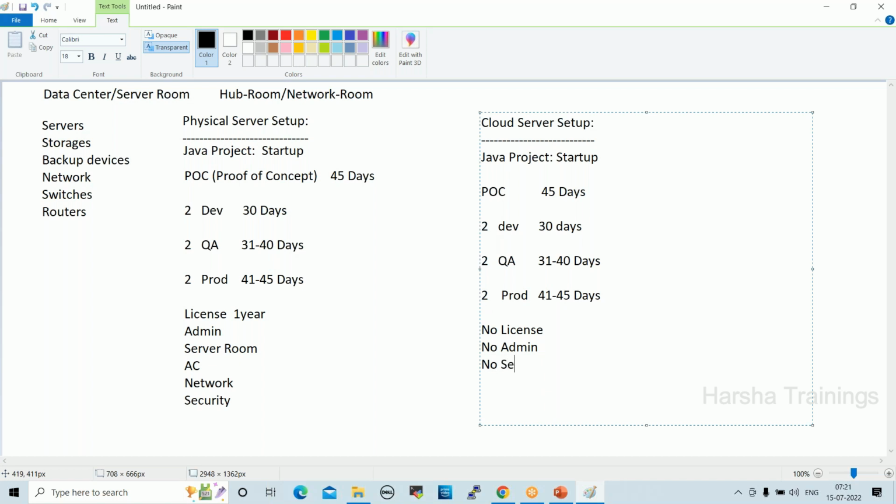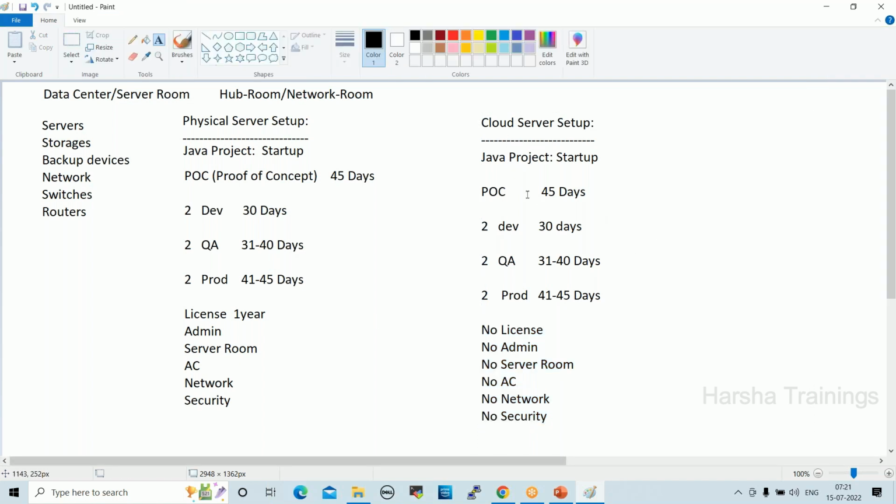No server room, no data center. Here the vendor, AWS, will take care. So no central AC, no network, no data center security. Data center security is not required. We don't have a local data center. The vendor will maintain the security, right? So when we use cloud servers, we don't require all these things. This will be taken care of by the cloud vendor only, right?